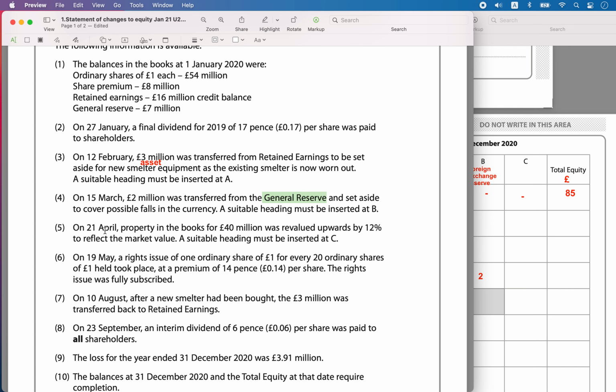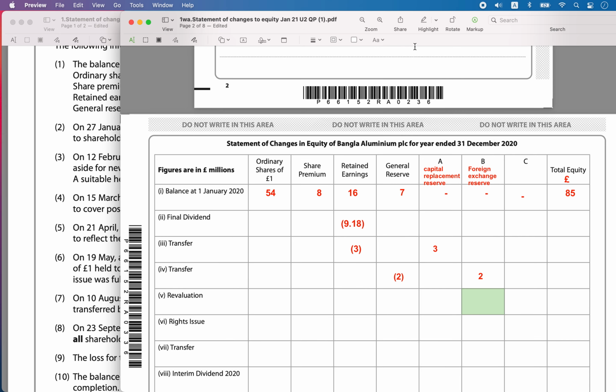Then revaluation. Next one is revaluation. On 21st April, property in the books of 40 million was revalued up by 12% to reflect the market value. A suitable heading must be inserted at C. So another type of reserve is being created, this is called a revaluation reserve.